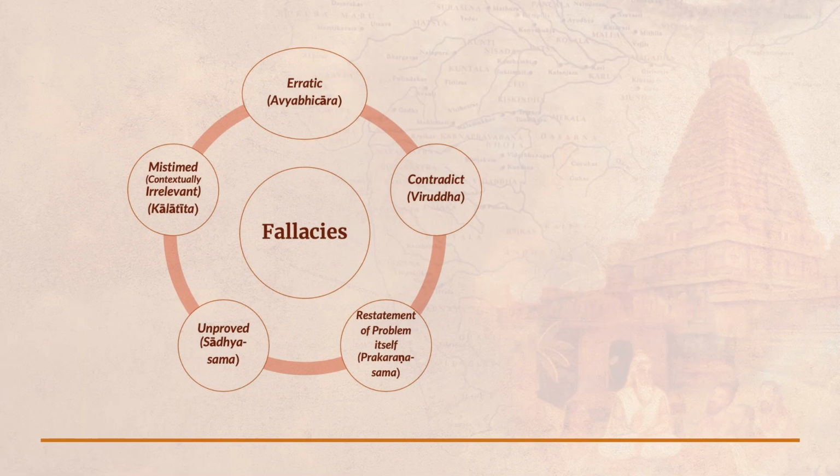So as I said in the previous part, the conclusion that is arrived at through the inferential process, the 5-step inferential process, should avoid any sort of fallacies. So let us try and see what are all the different types of fallacies. Five of them are very popular and are mentioned in the Nyaya Sutra. We will take the same and try to understand what they are.